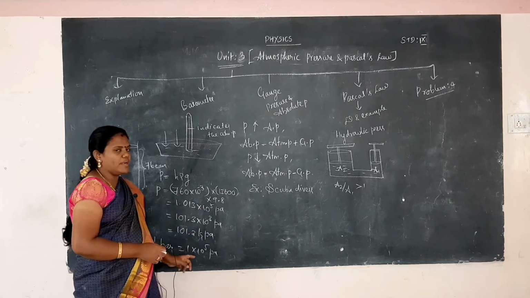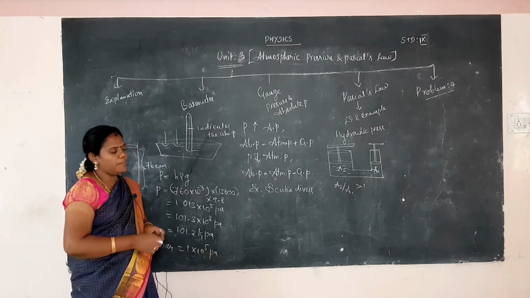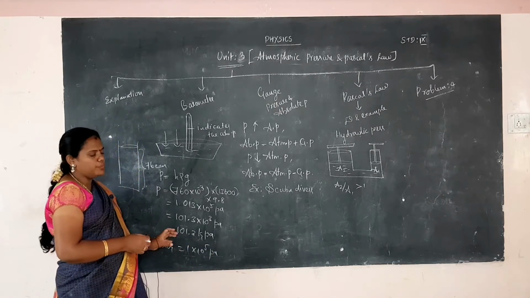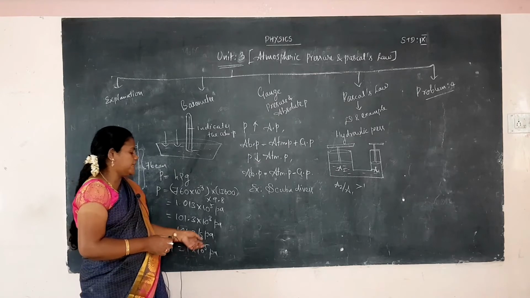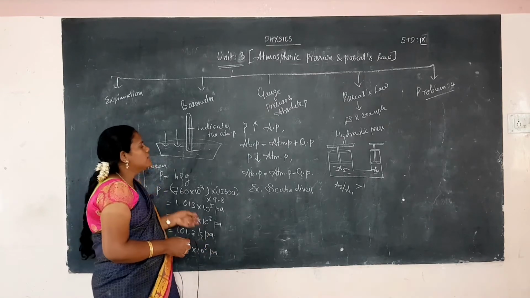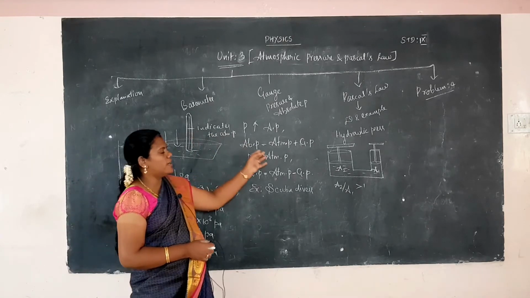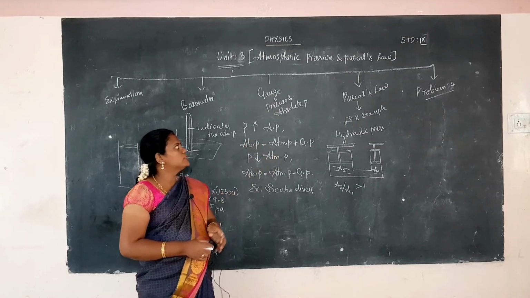1 bar is equal to 1 into 10 power 5 Pascal. That is another unit, and its value is 1 into 10 power 5 Pascal. Clear? Now I will go to gauge pressure and absolute pressure.